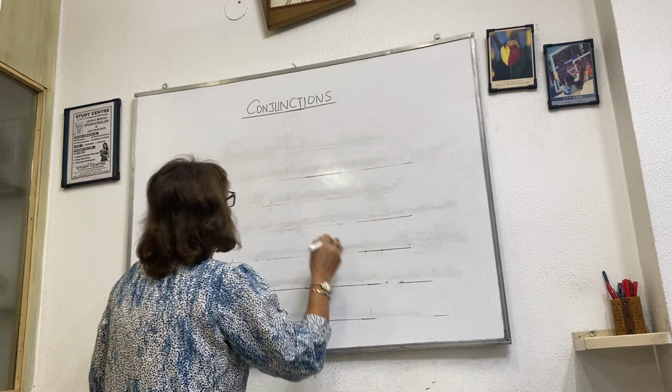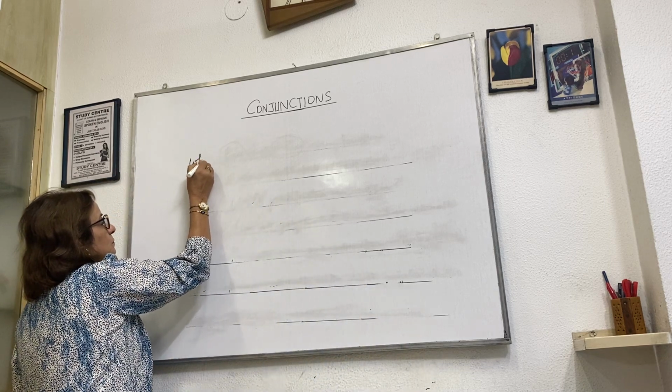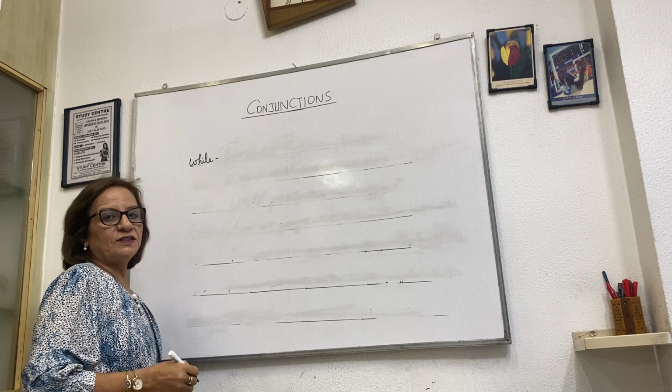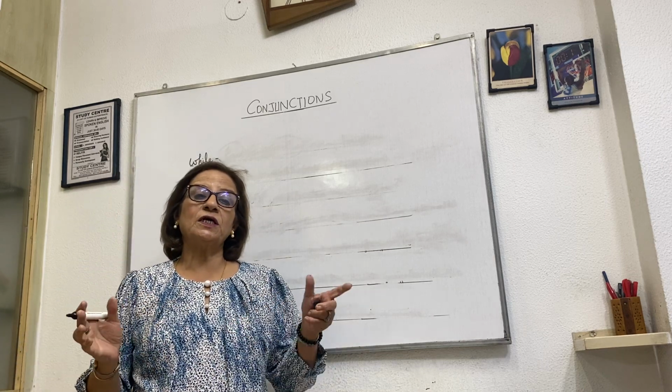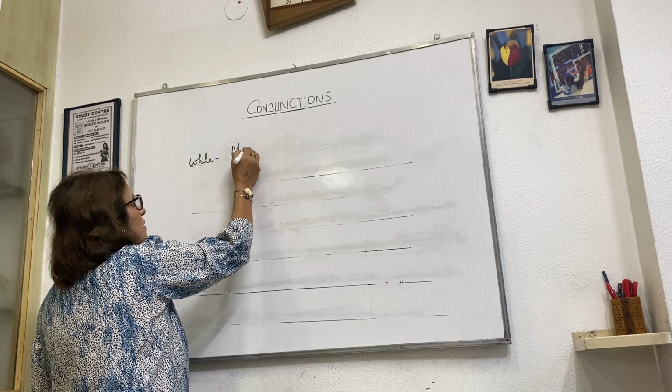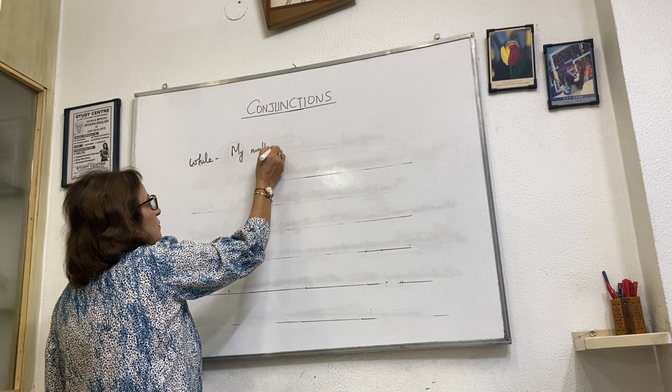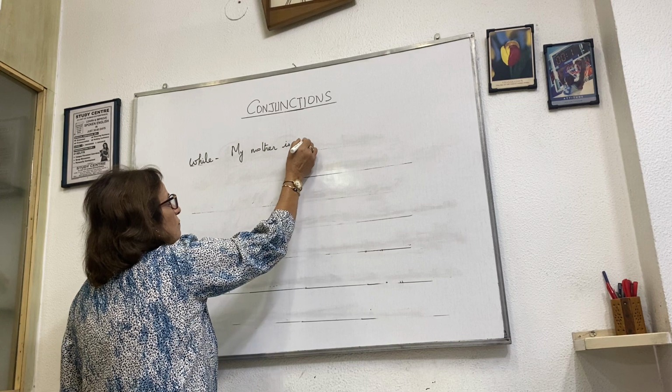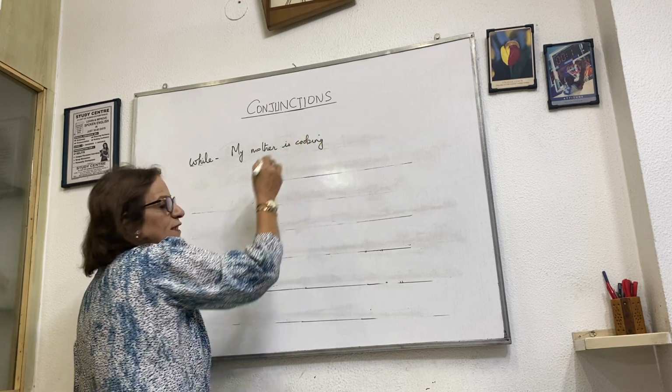Now see this conjunction, while. While is a conjunction which we use when two actions are going on simultaneously. While means at the same time.